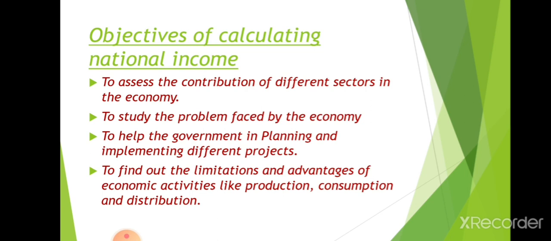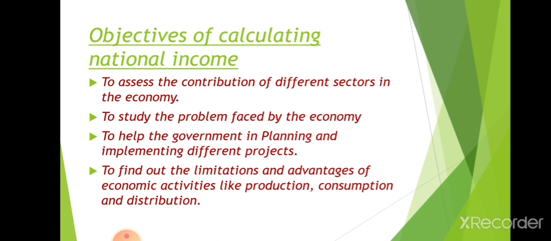If any sector is backward, for example if the industrial sector is giving more income to the economy, we can assess why the agriculture sector is backward. To study the problems faced by the economy, we can study where our country is backward, and we can overcome the problems by calculating the national income. We can compare the development progress of the country, and we can conclude what problems are faced by the economy.